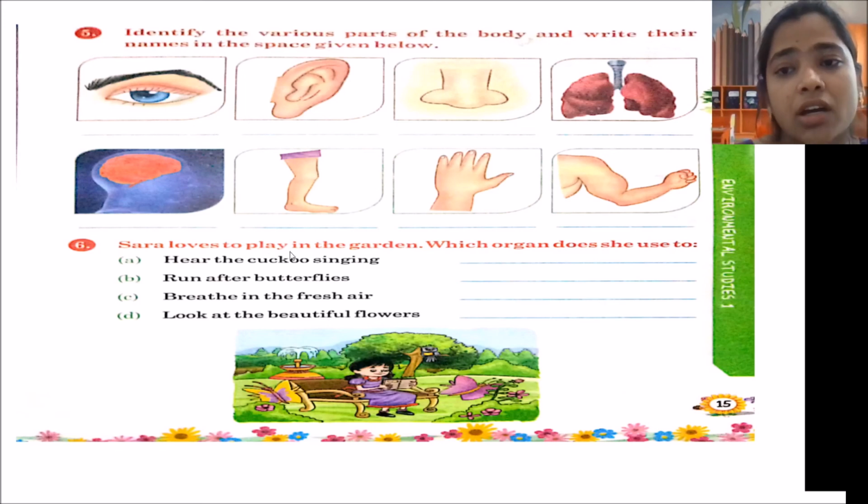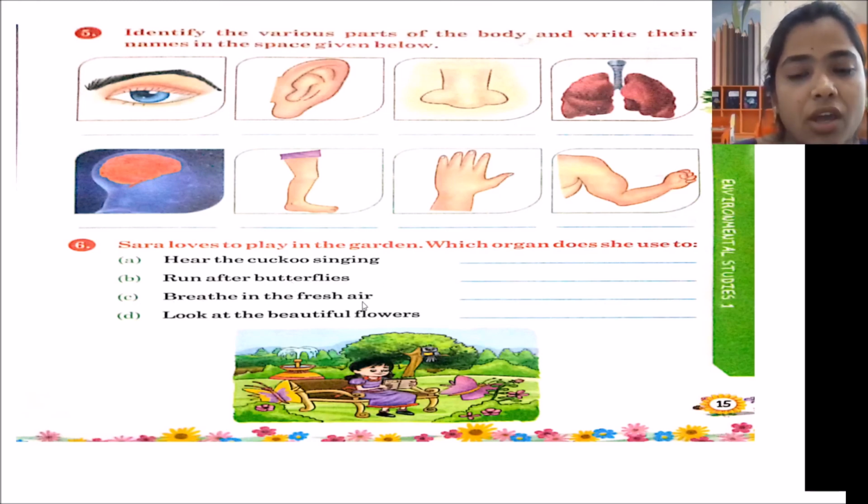Sarah loves to play in the garden. Which organs does she use? So here is the question. The cuckoo is singing. Which organ is Sarah using to sing? We will write mouth. Run after butterflies, which organ is used here? Legs. Breathe in the fresh air. Which organ is used? Yes, lungs. Look at the beautiful flowers. Which organ are you going to use? We are going to use eyes to see the beautiful nature.